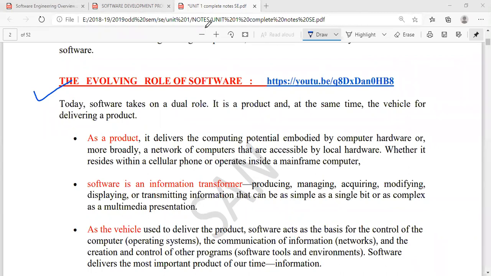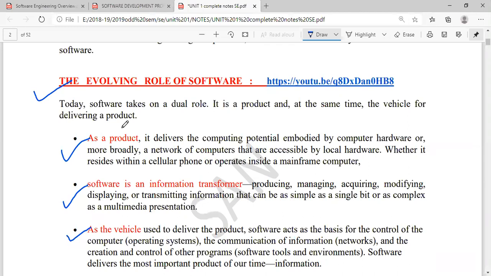See here, there are some points which are given, right? So it is a product, right? It is an information transformer. It can be also taken as a vehicle. So why our software is called as a product? See, we take help of all the hardware and the software to develop a new software, right?